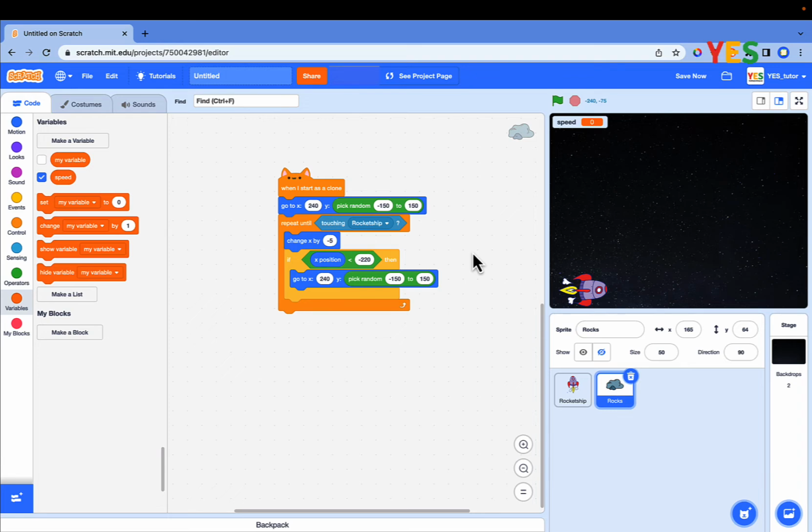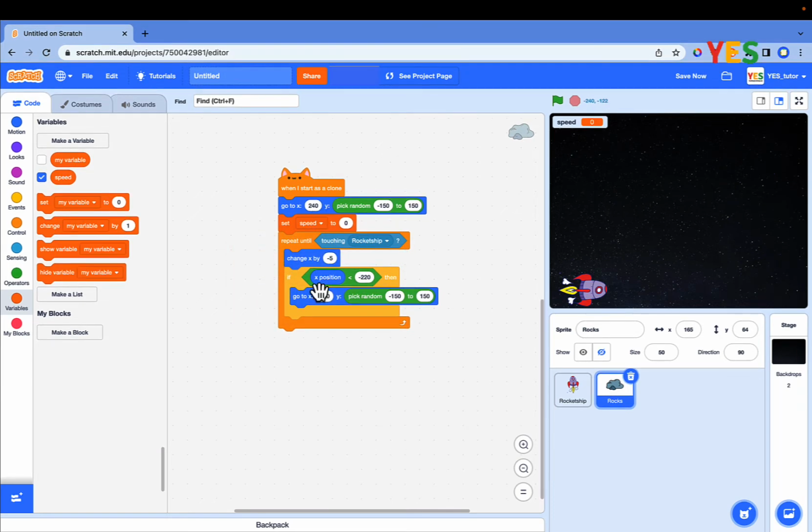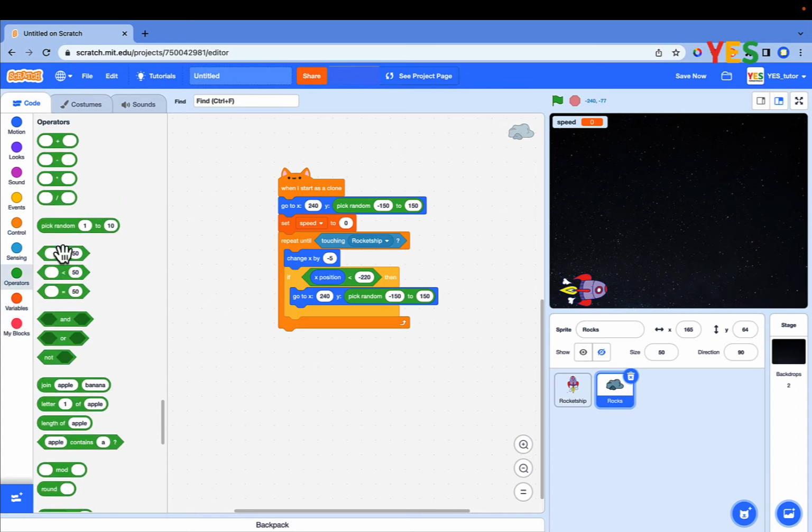Speed variable created. Drag and drop the set speed to block as shown on the screen. To make the rock move at random speed, drag and drop the pick random to block into the set block and set the values -2 to -6.